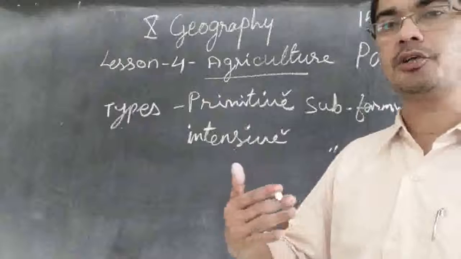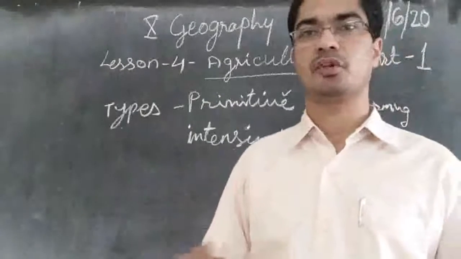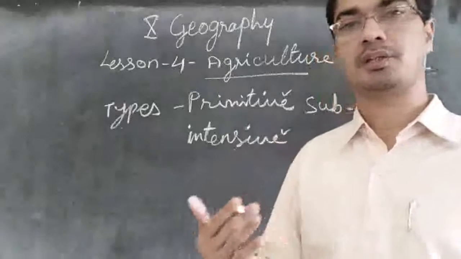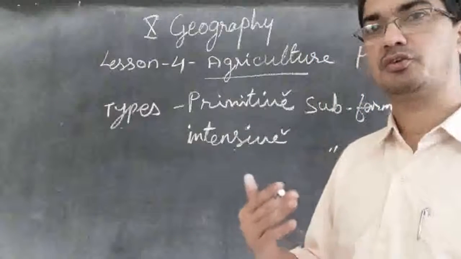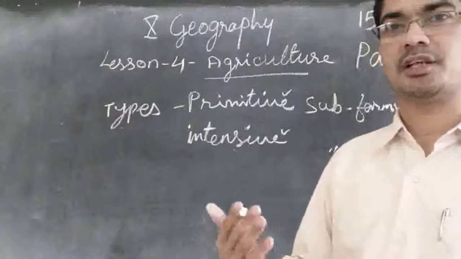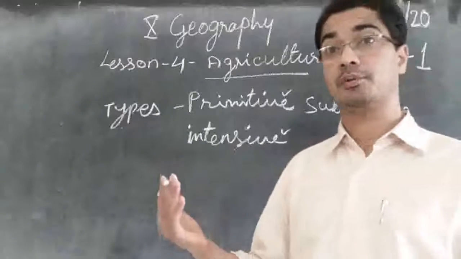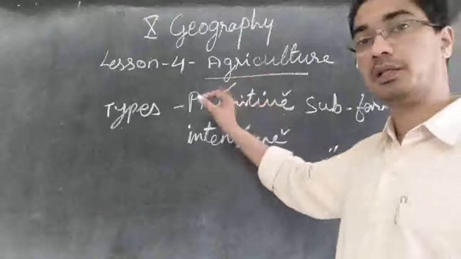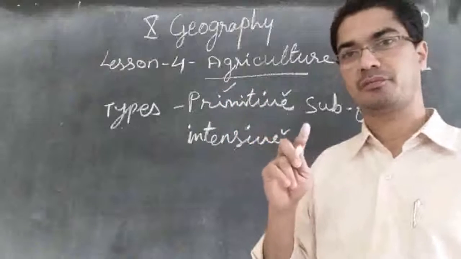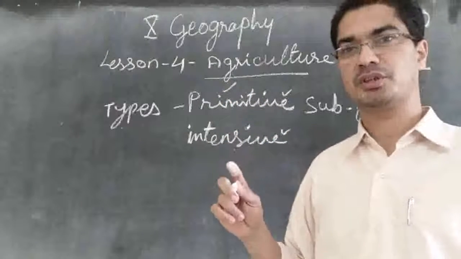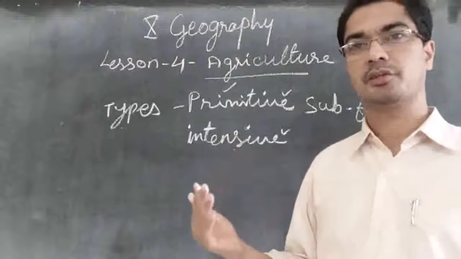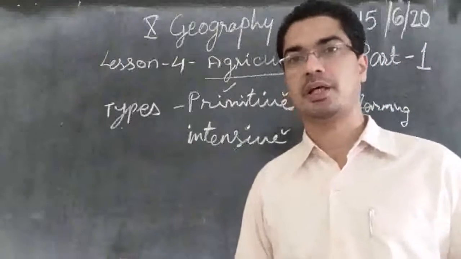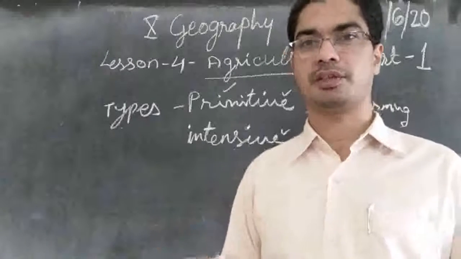So for that they have to use chemicals, they have to use the pesticides, they have to provide water for irrigation, and they have to use modern technology like a tractor and so on, and they have to hire more laborers to work. Because in primitive farming they cultivate only once in a year, that is during the monsoon season, because there is no irrigation facility. They cannot cultivate more than that. After the monsoon they cannot cultivate because there is no water facility.